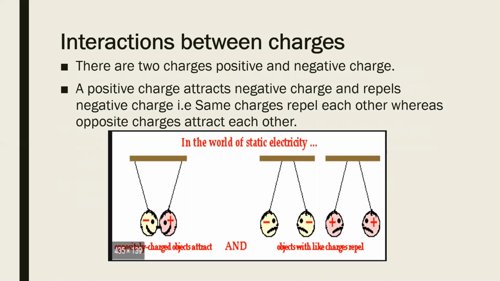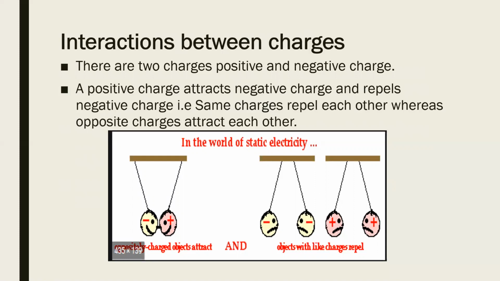You can see that minus and plus are attracted by each other. Attraction means there is a liking between the two, and so they attract each other. But when we bring the same charges together, they will repel each other. They hate each other, and that's why they go away from each other.